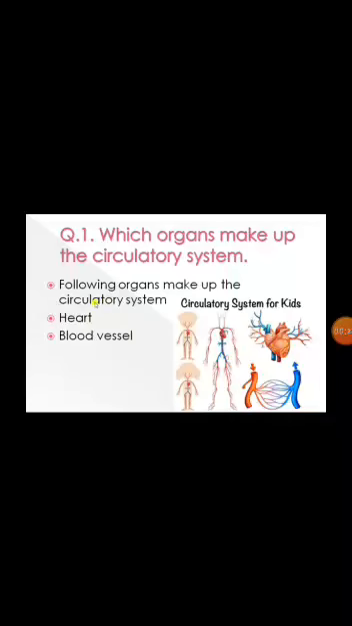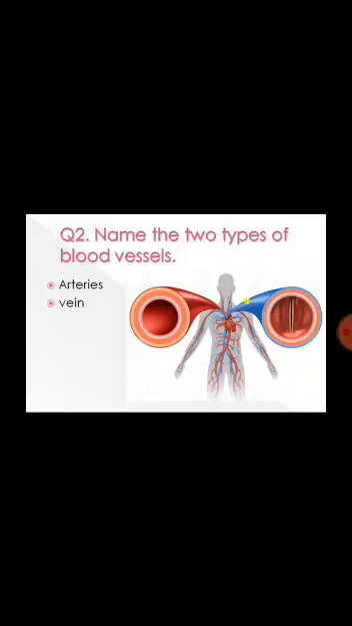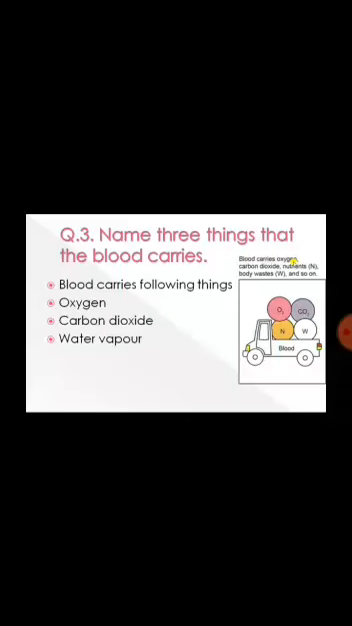Our first question is, which organs make up the circulatory system? The following organs make up the circulatory system: heart and blood vessels. Second question, name 2 types of blood vessels: arteries and veins. Question number 3, name 3 things that the blood carries. Blood carries the following things: oxygen, carbon dioxide and water vapor.